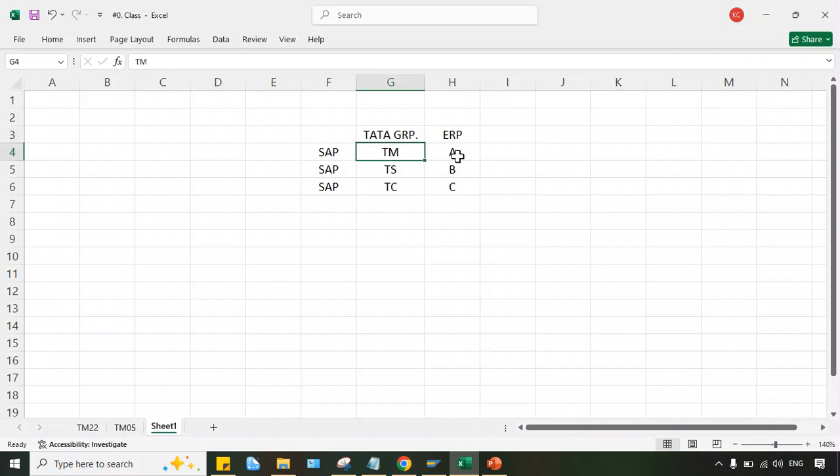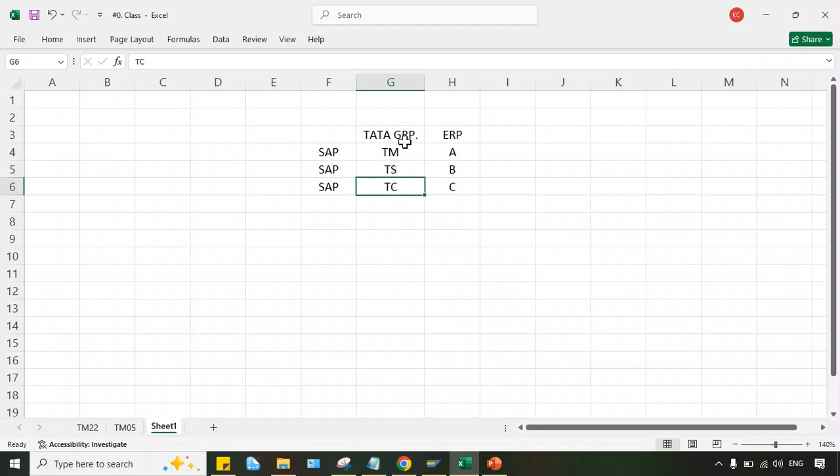So for Tata Motor, first of all, they thought, let it be implemented here for Tata Motor, and once we check the performance, right? Once we are satisfied with the performance, then the same will be installed and configured in the remaining subsidiaries also, right? For Tata Steel and Tata Chemical.